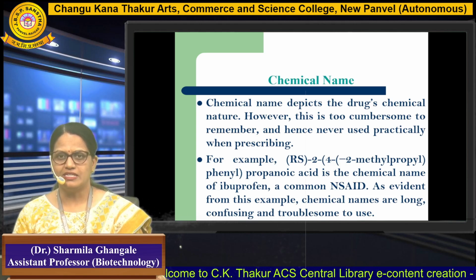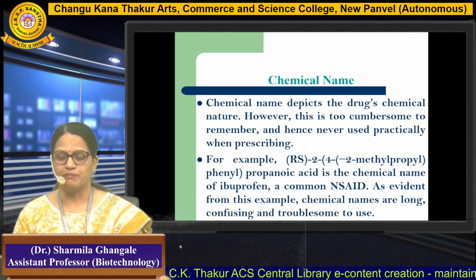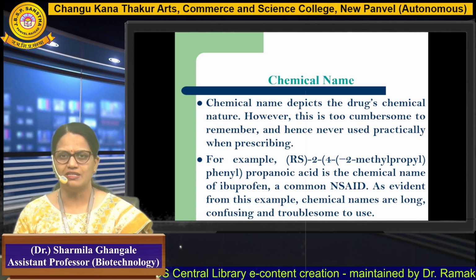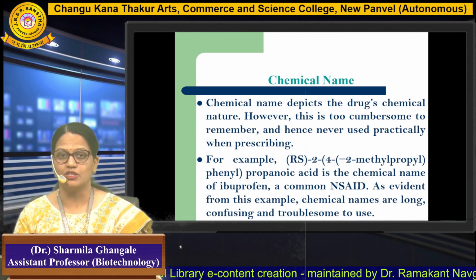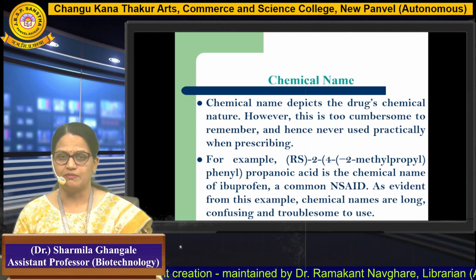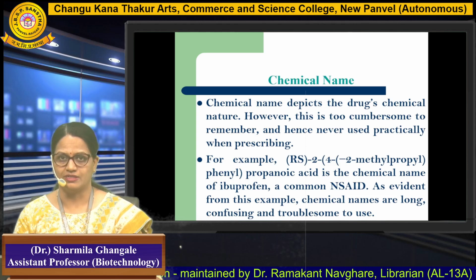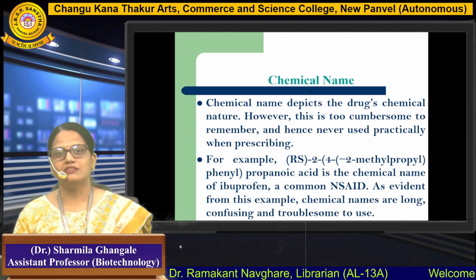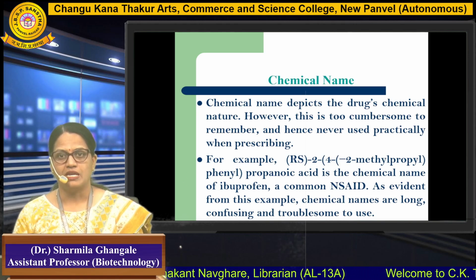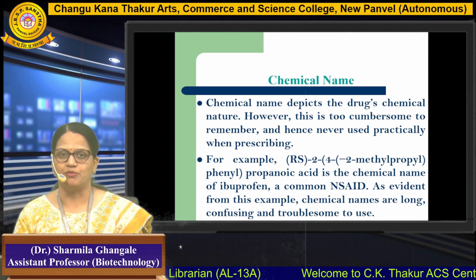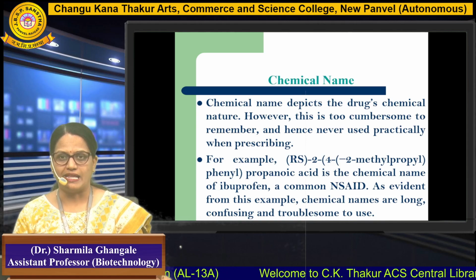However, it is very cumbersome to remember such huge chemical names, hence it is practically not possible. So whenever a drug is prescribed, we cannot prescribe the chemical name of the drug as such. For example, I have given an example on the screen: RS 2-(4-isobutylphenyl) propionic acid is the chemical name of ibuprofen, a common NSAID.